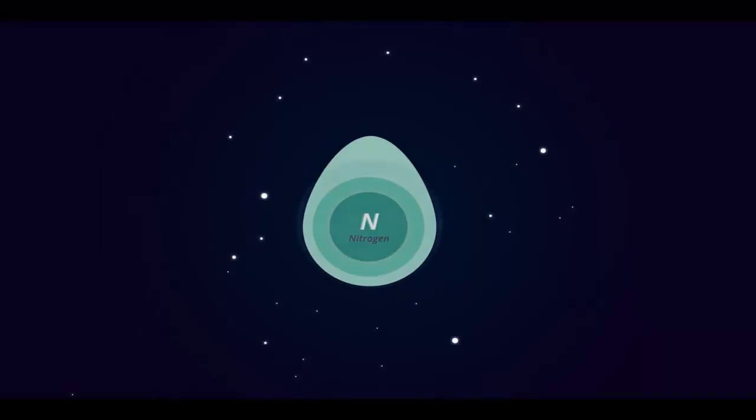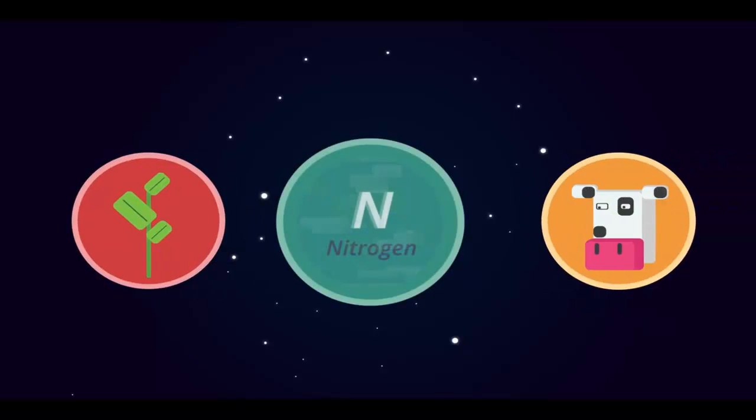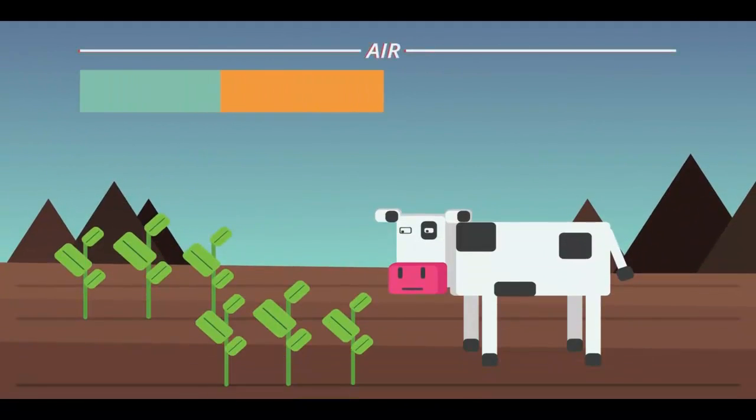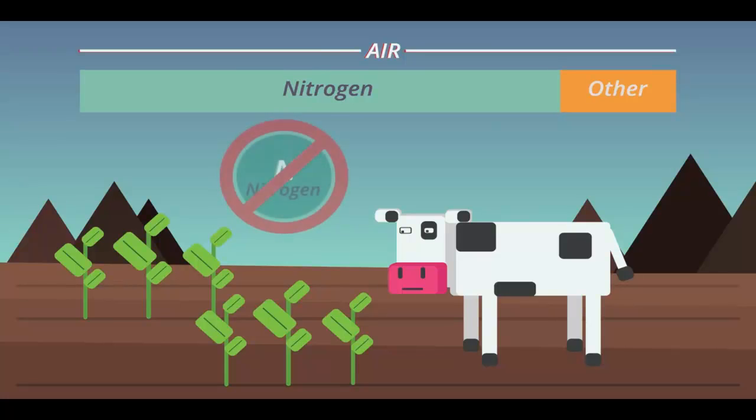Nitrogen is essential to life. Plants and animals need nitrogen to make proteins, and proteins are the building blocks of cells and therefore life. Nitrogen makes up 78% of the air. However, neither plants nor animals can take nitrogen directly from the air because nitrogen is so unreactive.